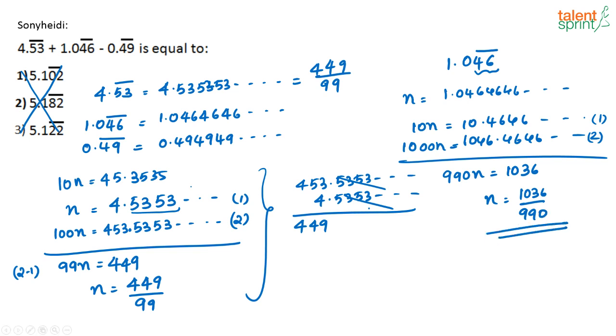So I hope it is clear how to convert these recurring decimals into fractions. This is the concept involved, and generally we don't commonly see questions on recurring decimals in bank examinations, but it is good to know because a lot of you would be preparing for other exams as well. If such a question comes in the examination, with the lack of time, depending upon the time you have, the easier way would be to just approximate it like this: 4.5353, add and subtract and see.